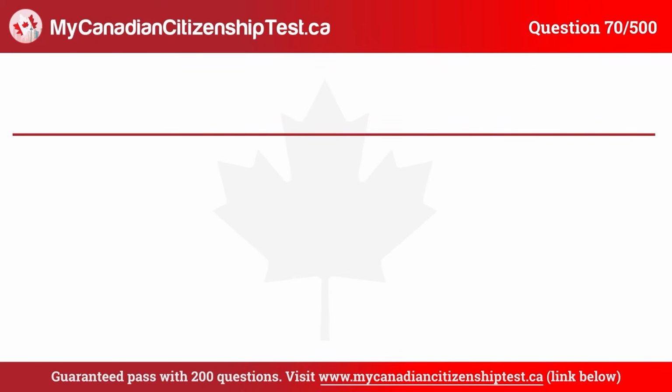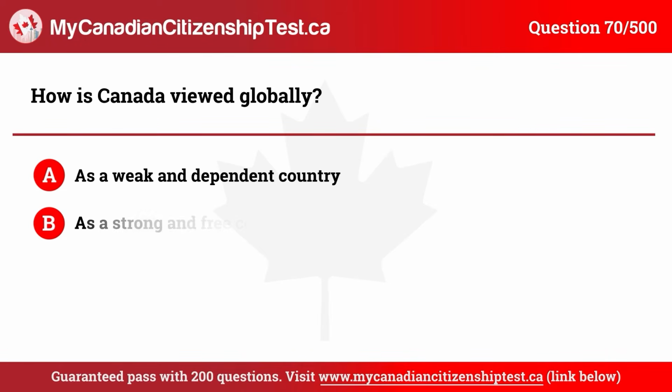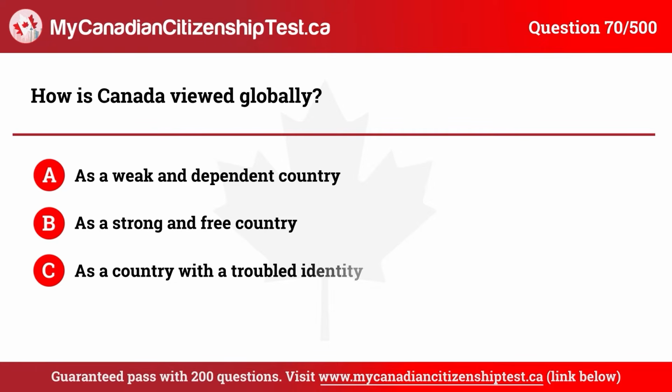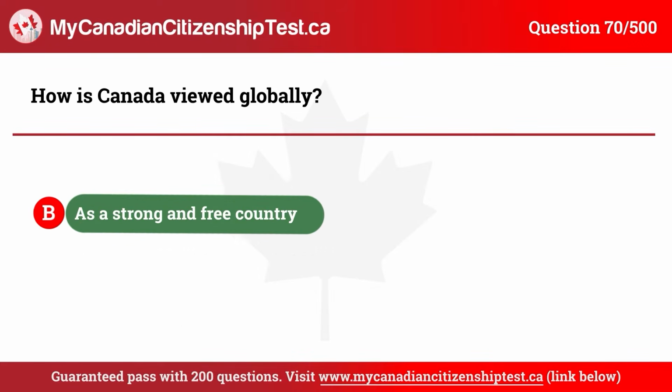Question 70. How is Canada viewed globally? A. As a weak and dependent country. B. As a strong and free country. C. As a country with a troubled identity. D. As a country lacking unity. The correct answer is B. As a strong and free country.